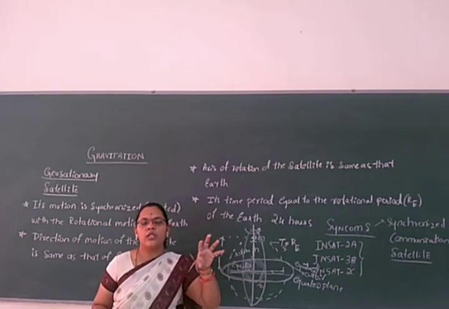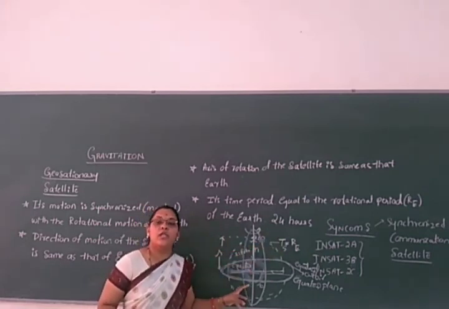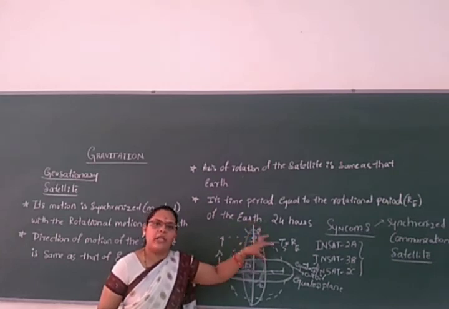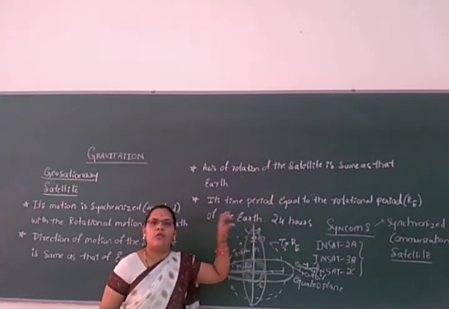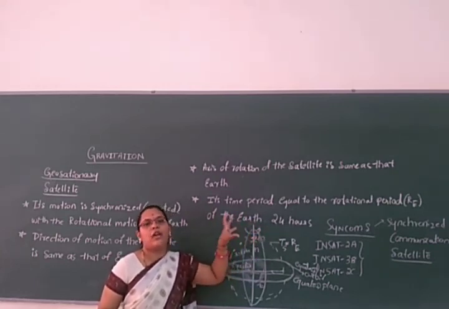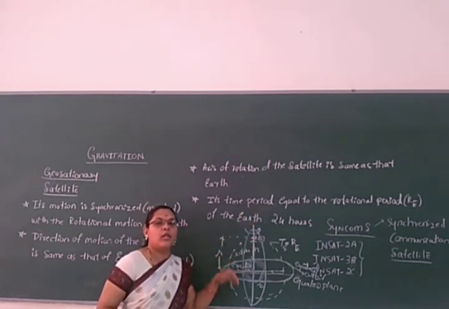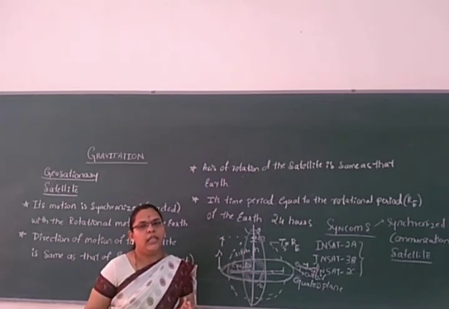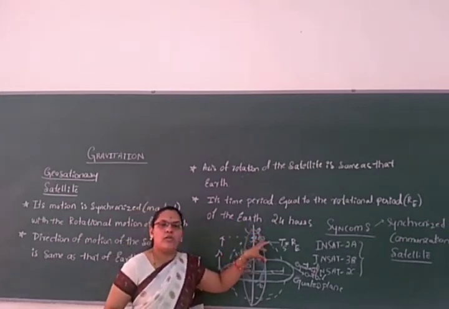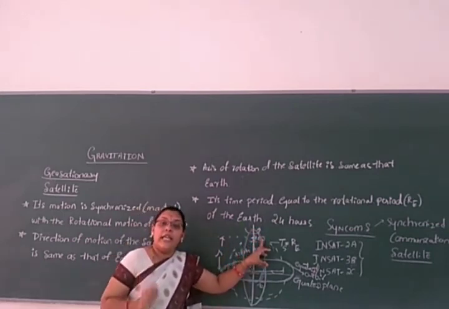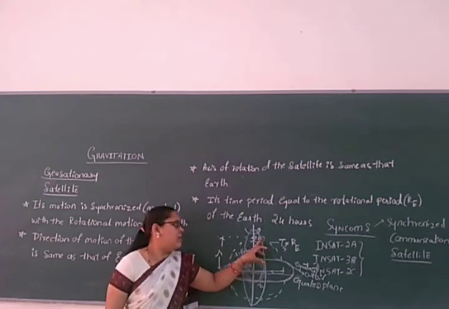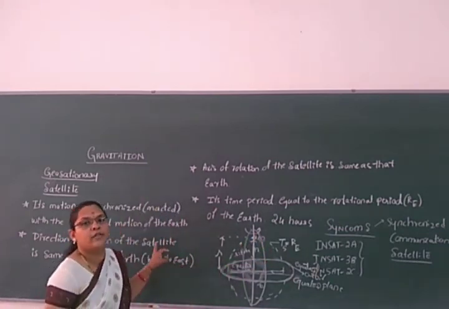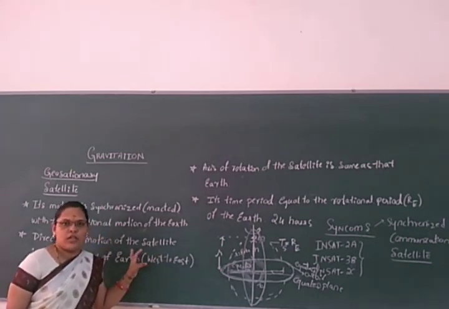So when we want to focus on the Dharwad area, or the Delhi area, what is going on in that particular area, what is harmful, what is good, everything we study with the help of the polar satellite, because it will give you the entire surface of the earth. If you focus on a particular area also, we will get very helpful results from the polar satellite. That is the use of the polar satellite as compared with the geostationary satellite.